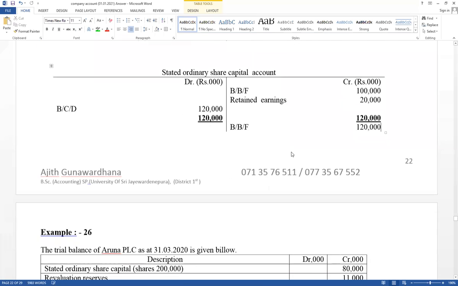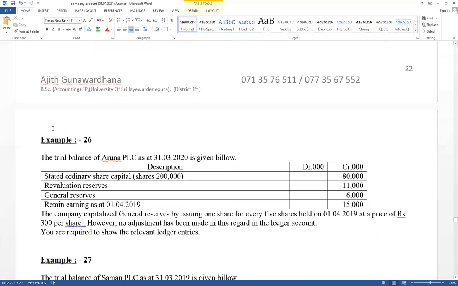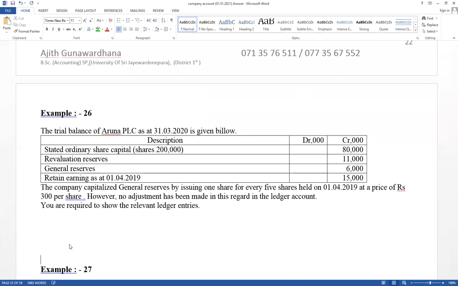Right, let's do one more. Question number 26. Same information, only numbers change. Given trial balance, number of shares available is 1000. Its value is also given.